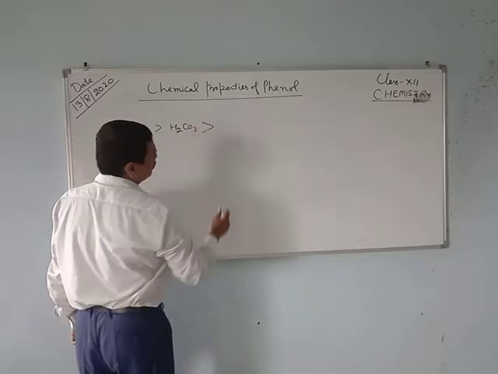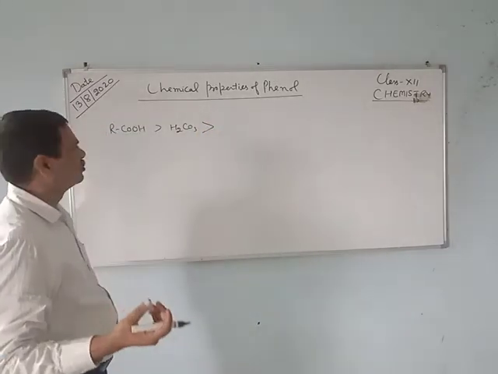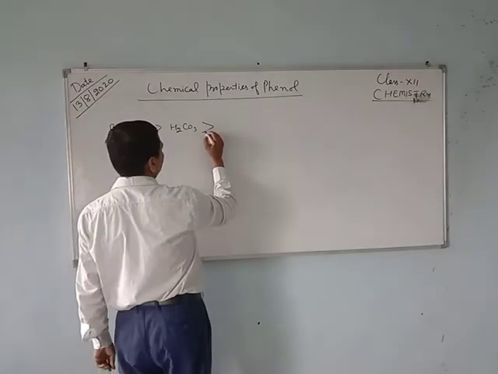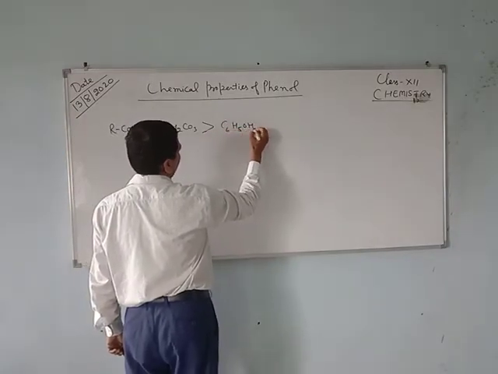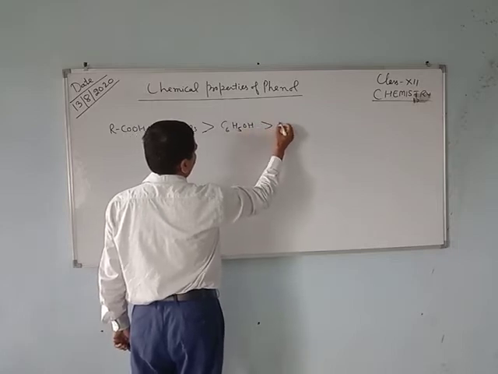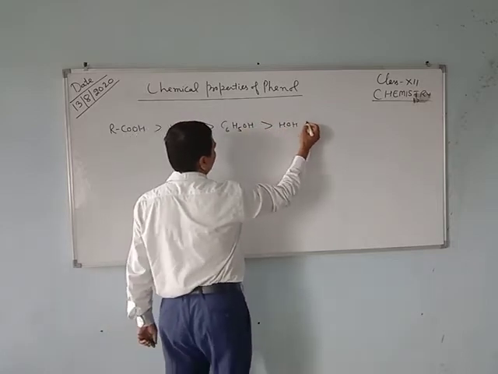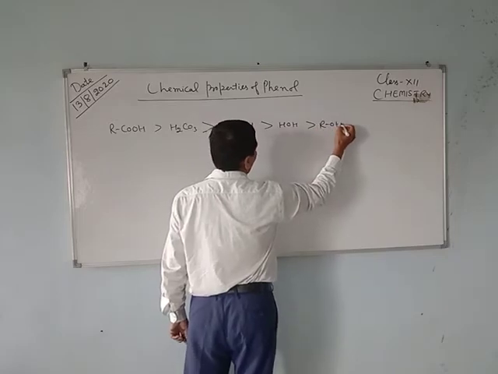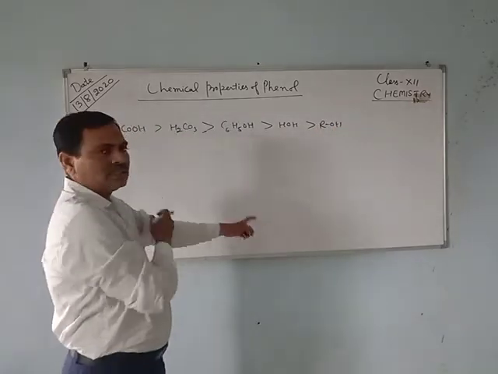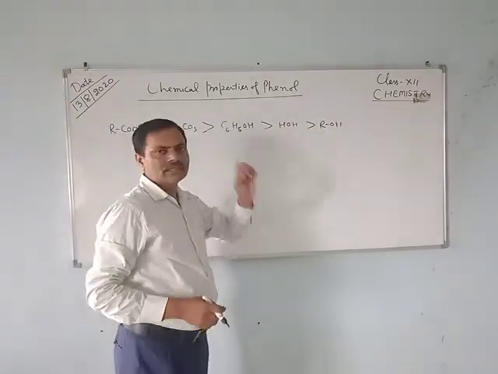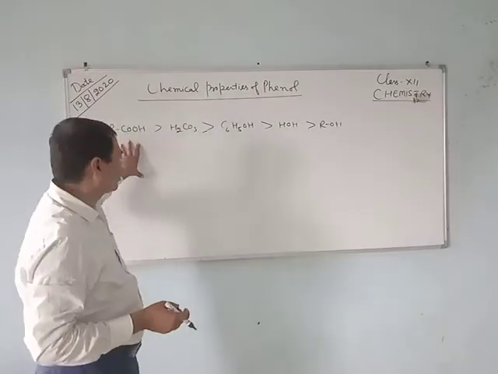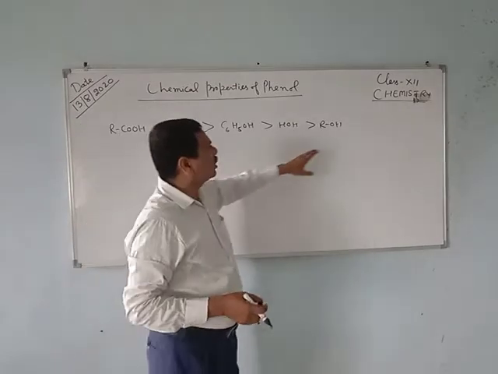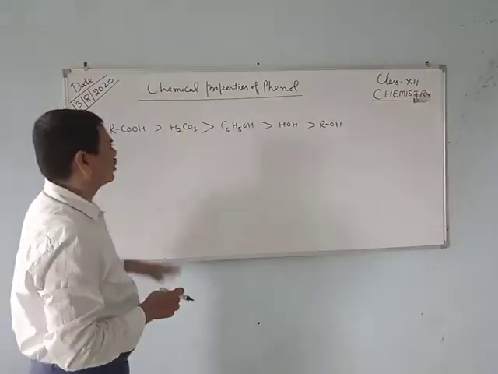Then we can put phenol, C6H5OH, and after that the water molecule, then alcohol. This is the descending order of the acidic nature of the compounds. Carboxylic acid is strongest, and alcohol is weakest among all these compounds.